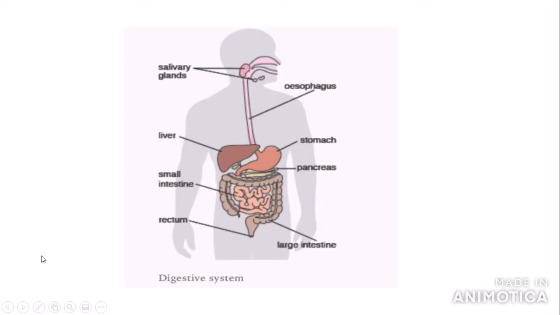So here is an image that I've stolen from the internet of the basic human digestive system. Here we've got the salivary glands, which is important in producing the enzyme amylase, the esophagus, which is the food pipe, the stomach, the pancreas, the liver, the small intestine or the ileum, the large intestine and the rectum, which is the place where feces exit the body.